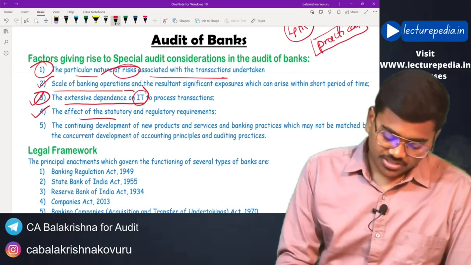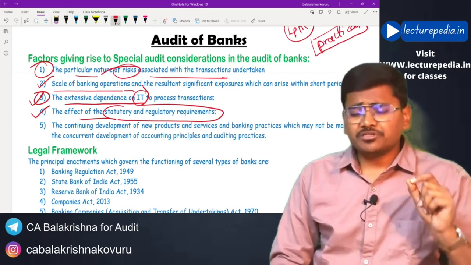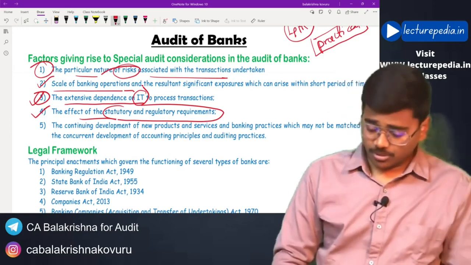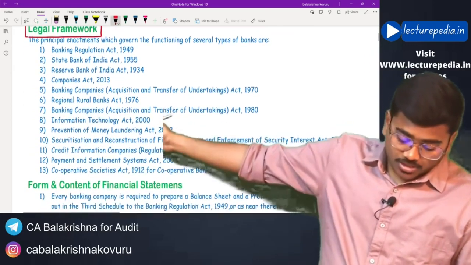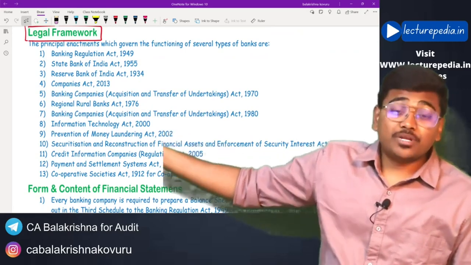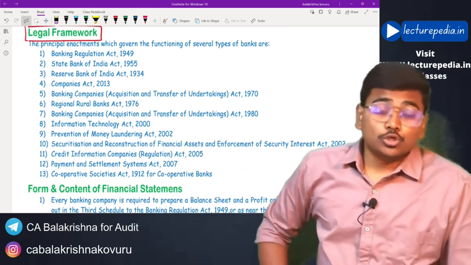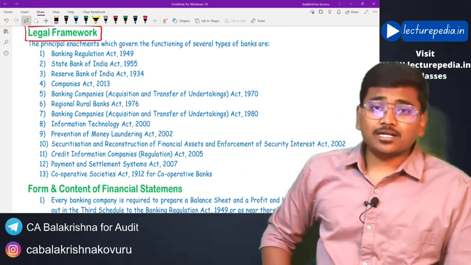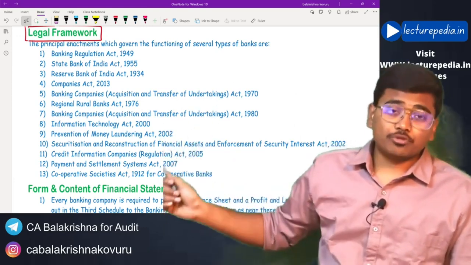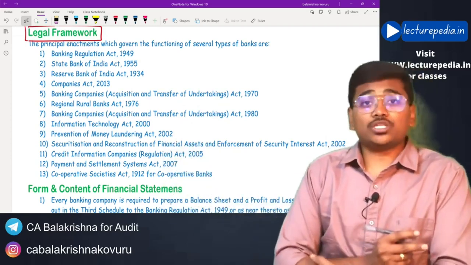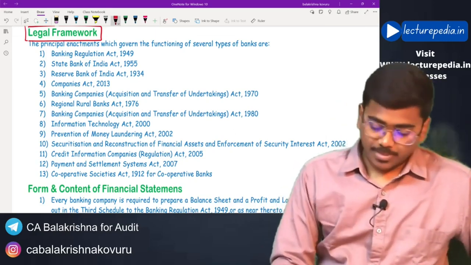And the effect of statutory and regulatory requirements. For a banking company, there are numerous laws that are applicable. If you see the legal framework, there are 13 laws that are applicable for a bank. So the auditor who is conducting the audit of a bank should audit the bank from the point of view of all these laws. The provisions of all these laws have to be taken care of during the audit. Let us see what are the various laws that are applicable to a banking company.